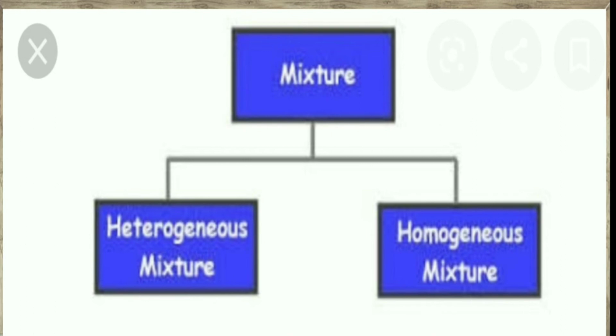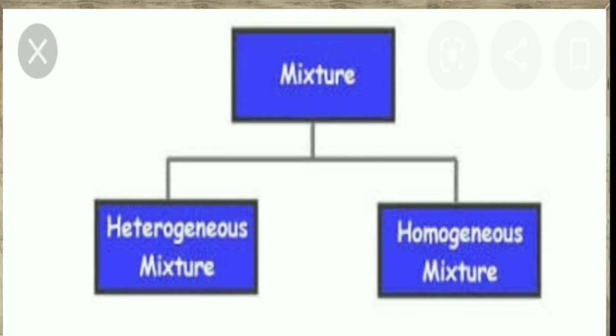Here they will be of two types, heterogeneous mixtures and homogeneous mixtures. We will see what is meant by homogeneous mixtures first. Let us go with the homogeneous mixtures. Here I have taken two test tubes, children. Like this, the test tubes will be in this shape. In one test tube I have taken some water, and in one more test tube I have taken some kerosene. And in these two test tubes I have added